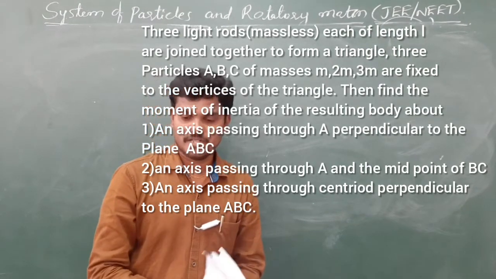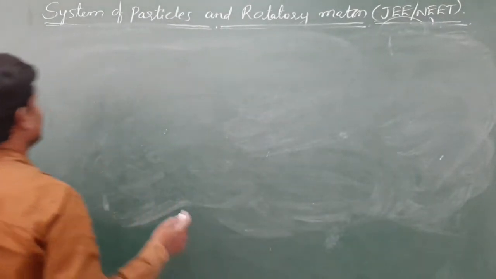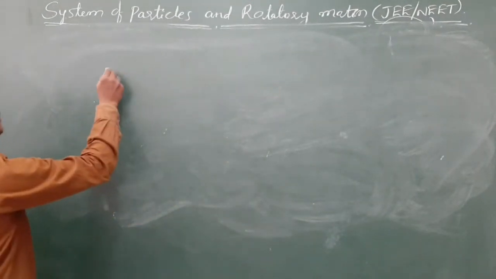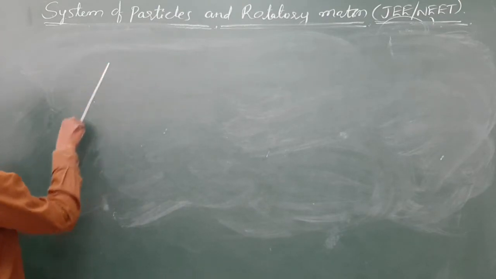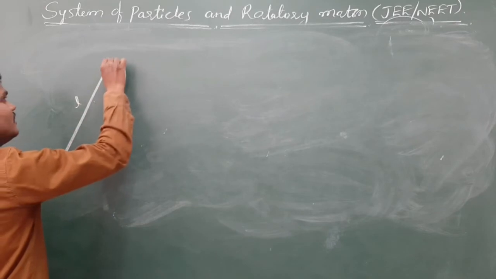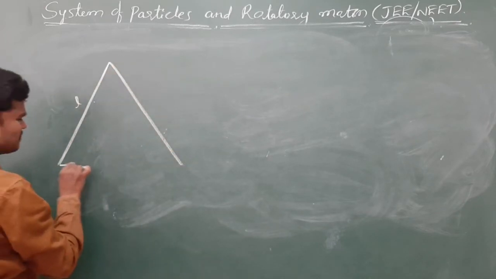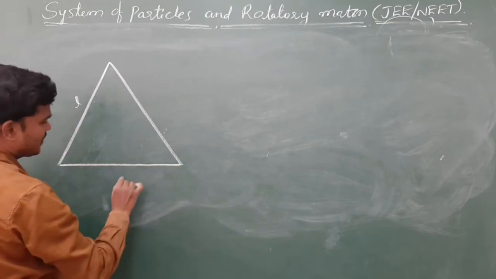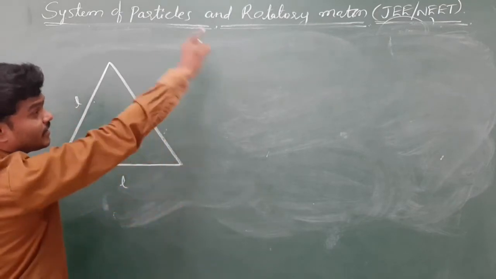See the data they gave. Three light rods, they are massless, each of length L. Of course, this is an easy level question.